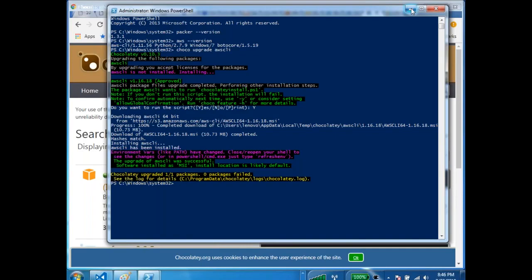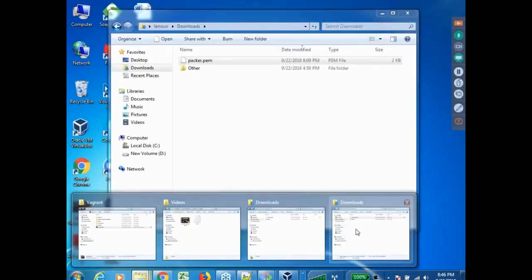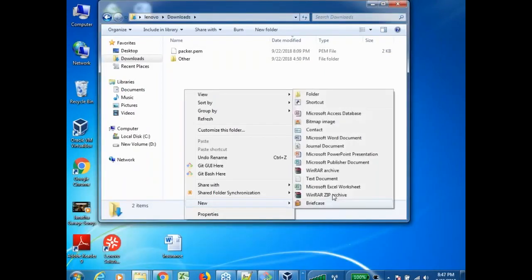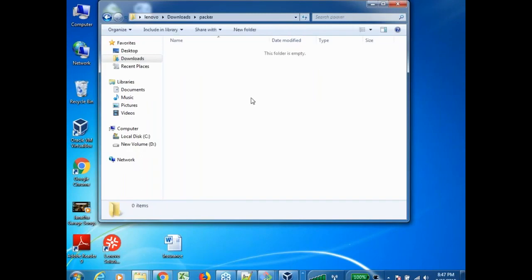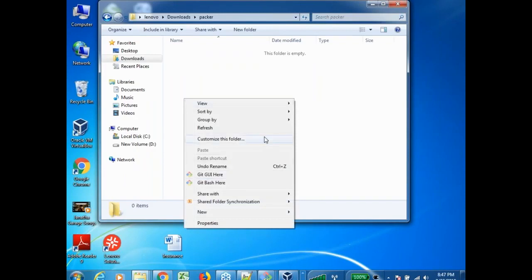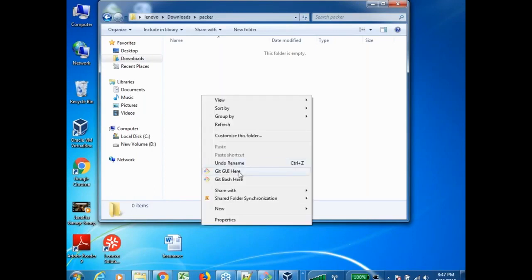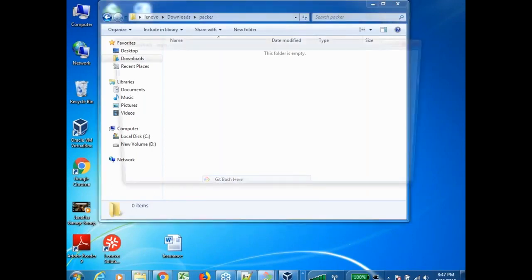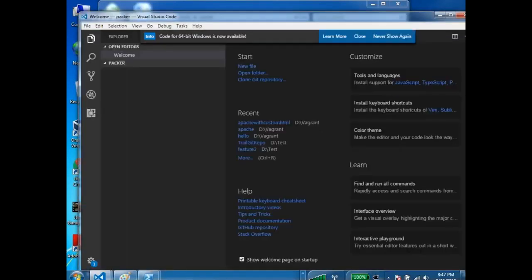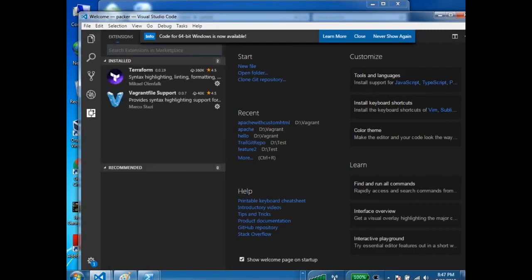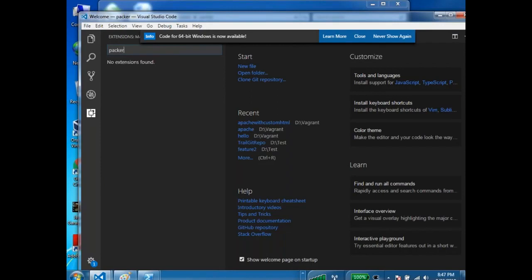All right. And after this, let me go to the folder. What folder should I go to? Let me go over here itself. I'll create a new folder and I will call it Packer. And over here, let me open Visual Studio Code. I think I will definitely have it. Okay. You open Visual Studio Code, and we need one more last thing here, which is an extension. I'll be searching for an extension called Packer. Do I have anything? No.